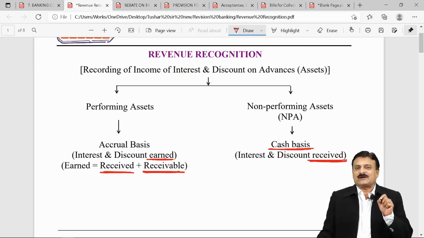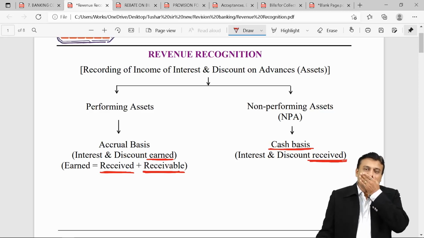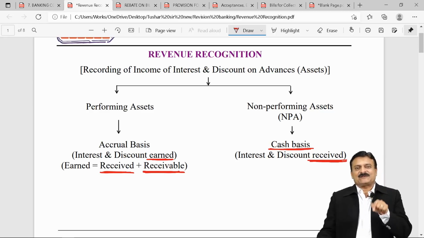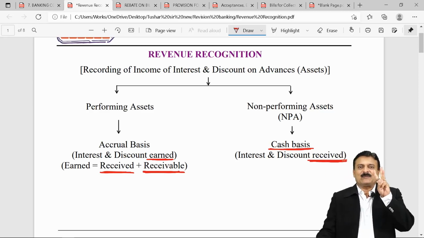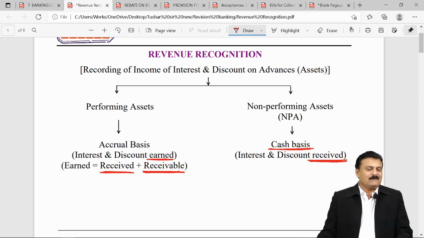Suppose your bank has discounted a bill on 1st January and bill is falling due on 1st May. So your bank on 1st January, while discounting the bill, will discount for a period of 4 months: January, February, March and April. 1st May is the due date. So your bank will deduct interest, what I mean to say, discount, for a period of 4 months.